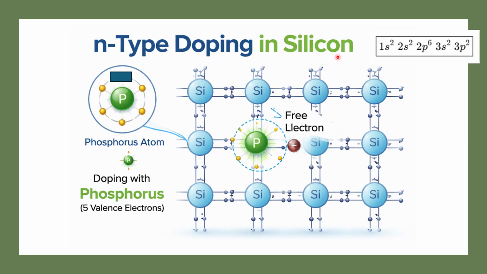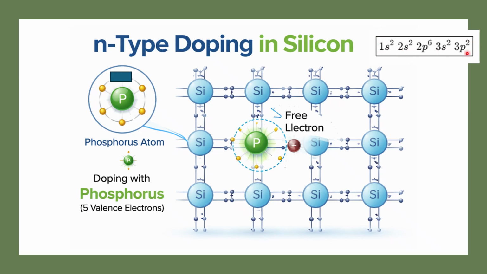So how are we going to dope? We are going to mix everything at the atomic level. Atomic means we are talking about the atoms level. So how will we know the atoms? One atom of silicon has how many electrons? This is 14, right? The electronic configuration, where are these electrons? You can find: 1s2, 2s2, 2p6, 3s2, 3p2. So these are the electrons, right?